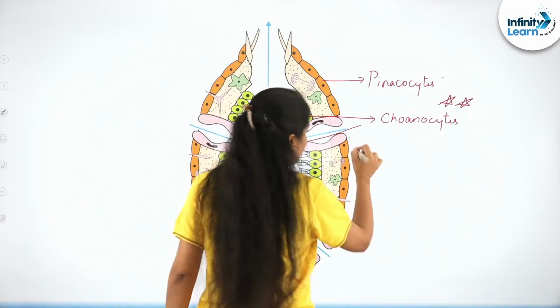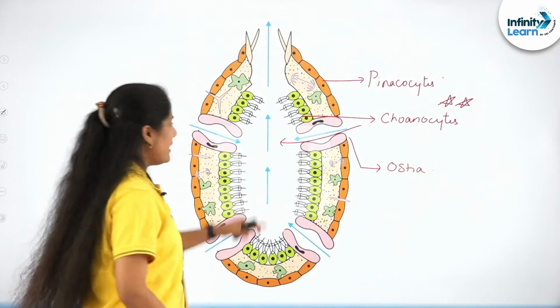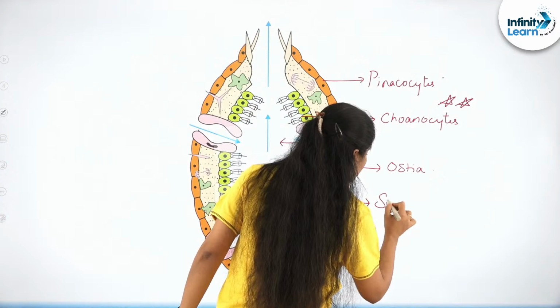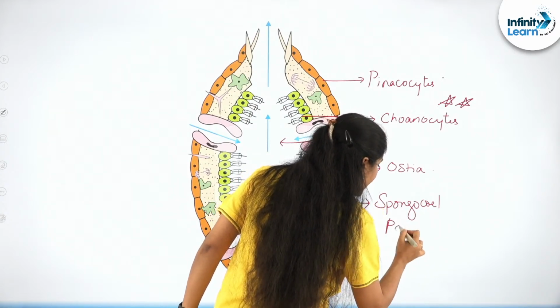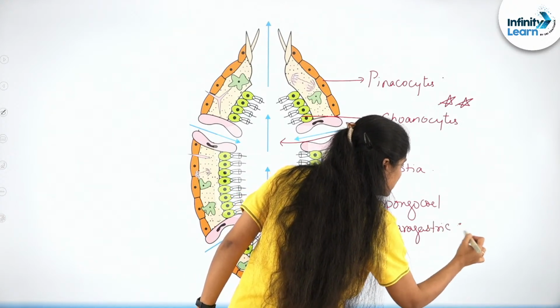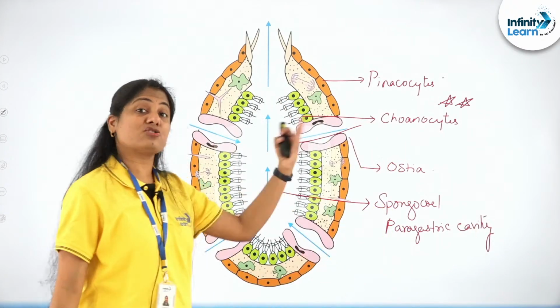So what are these pores referred to as? It's called ostia, right? And it goes into the central cavity. What is this cavity called? Spongocele, or also called paragastric cavity. Remember, in the coelenterates it's called gastrovascular cavity.